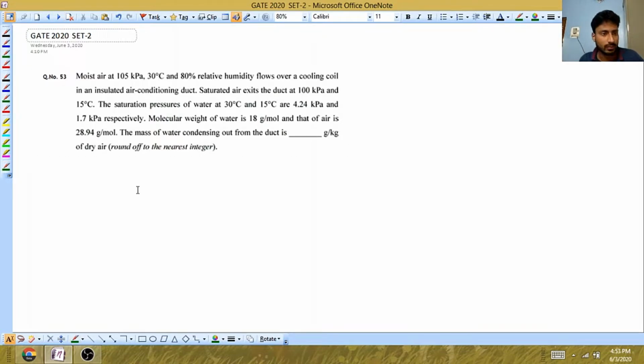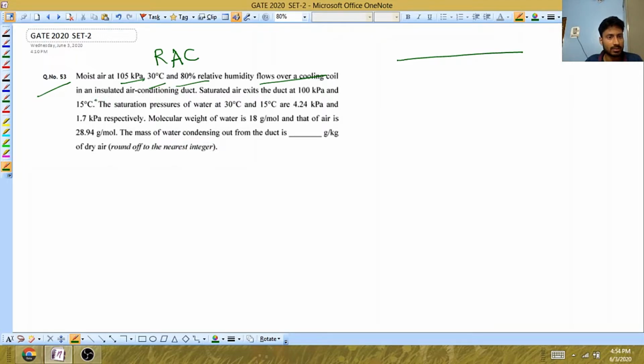Now let us see the third question, that is question number 53. This is basically a question from RAC psychrometry. What they have said is that the moist air pressure they have given, the temperature of the moist air they have given, the relative humidity they have given, and this moist air is flowing over a cooling coil. What it will do, when the moist air moves over the cooling coil, its temperature will decrease,